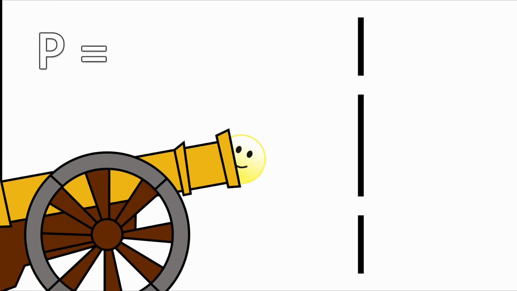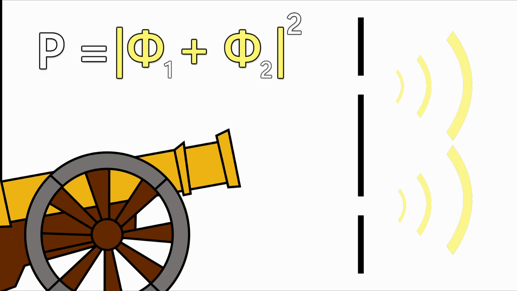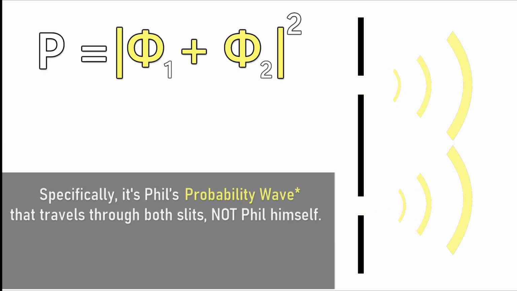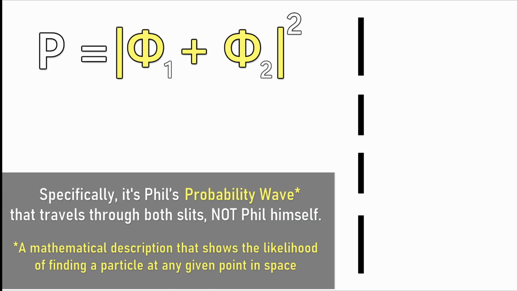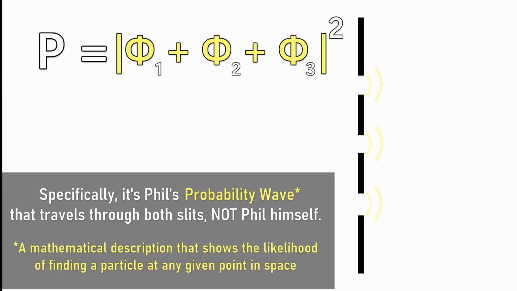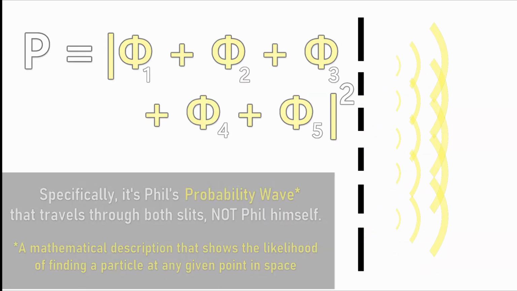If we fired Phil at a wall with two slits, we could calculate the odds of finding him on the other side by adding the amplitudes of each slit and squaring the result, because Phil's wave nature travels through both slits. If we add a third slit to this wall, not much changes. We just add 3 amplitudes and square. If we had 4 slits, we would add 4, for 5, 5, and so on.